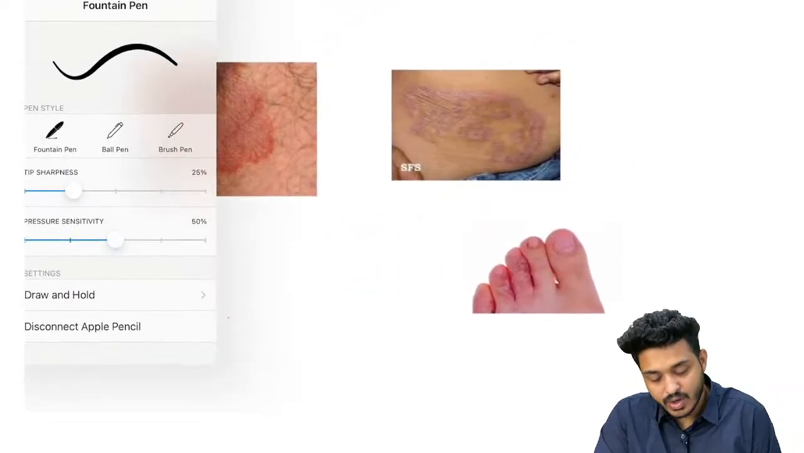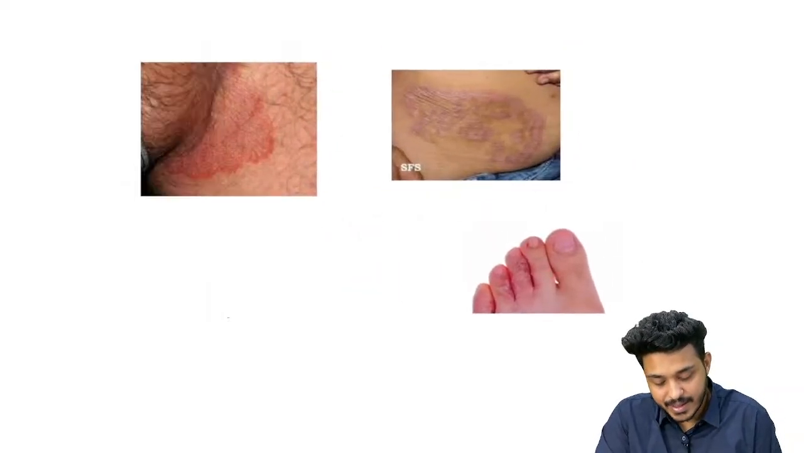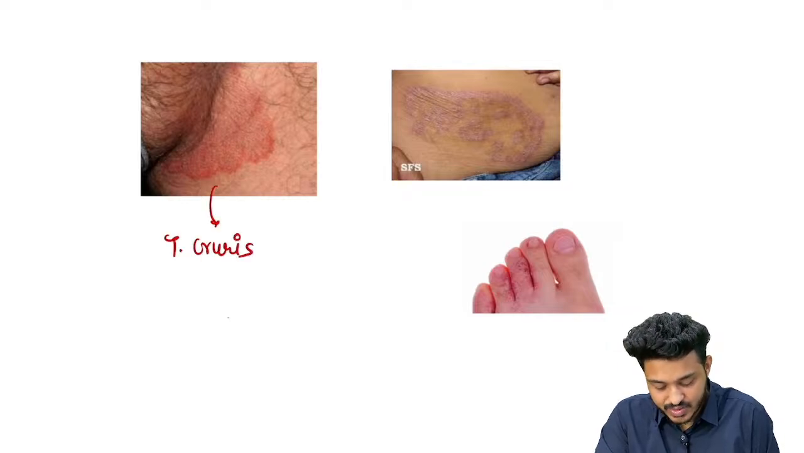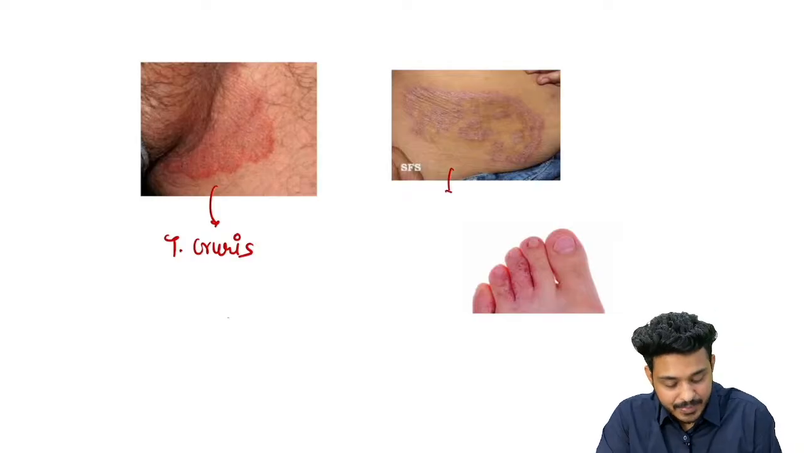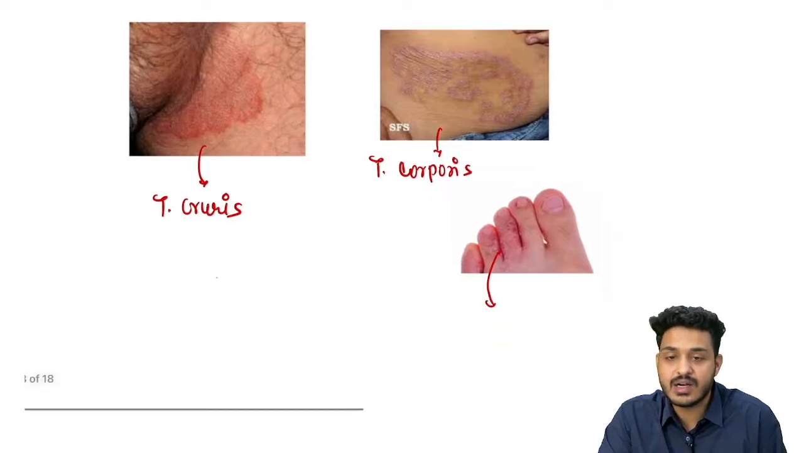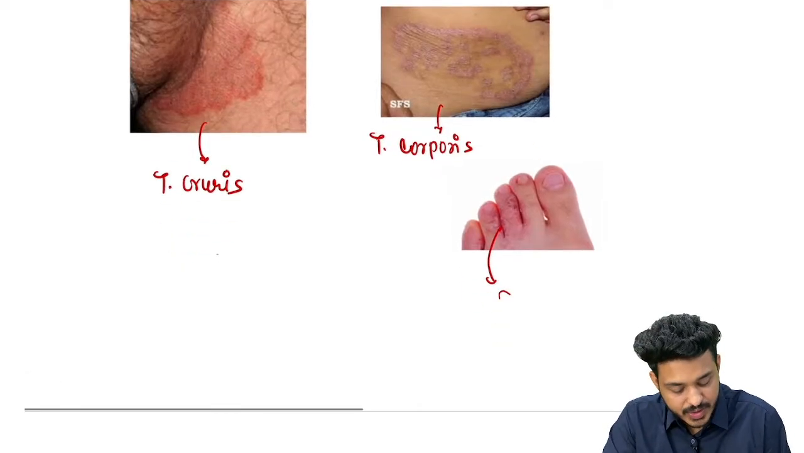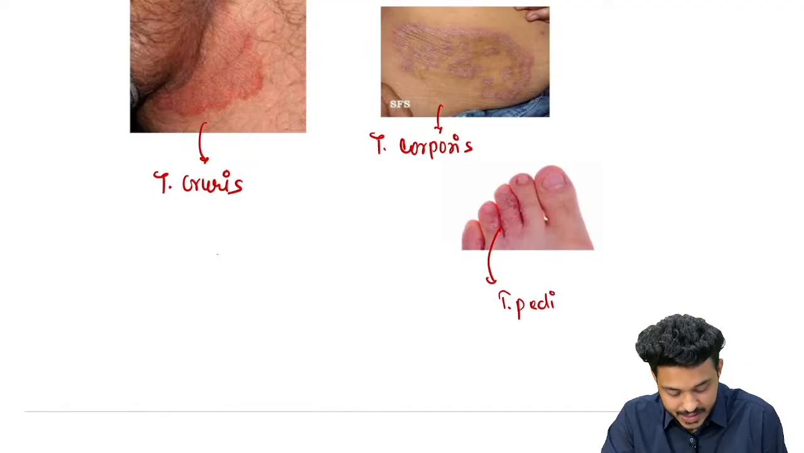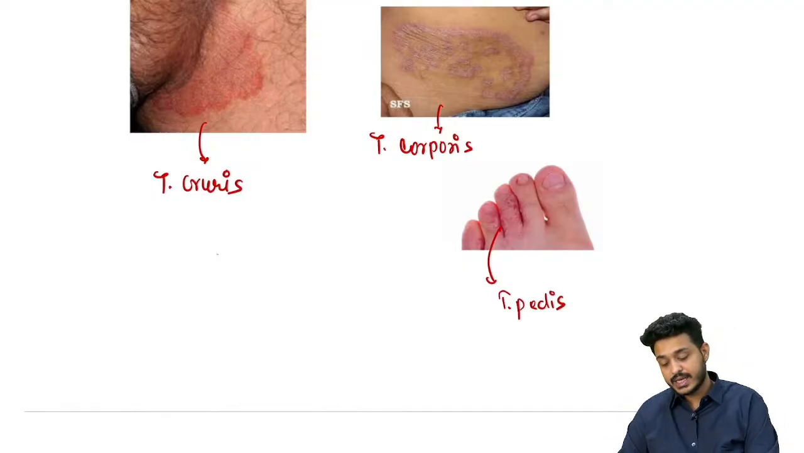These are going to be called differently in different locations. If it is happening in the groin area, this is known as tinea cruris, right? If it is happening on the body, this is known as tinea corporis, right? If it is happening on the feet, generally seen in athletes, this is going to be known as tinea pedis, right? The treatment for tinea is going to be what? Terbinafine, right? The drug of choice is going to be terbinafine.